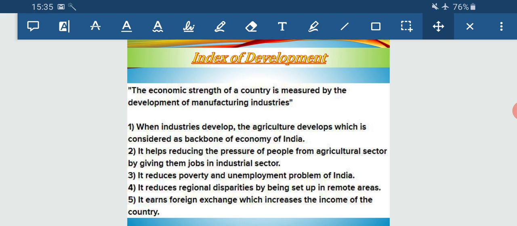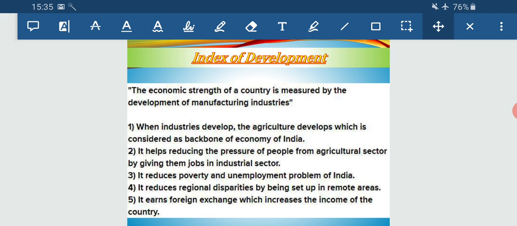It is generating employment, so it reduces poverty. It creates regional balance, it reduces regional disparities. And after fulfilling the demands of our country, what is the resultant? The surplus is exported to the different countries of the world, and in return we earn foreign exchange.